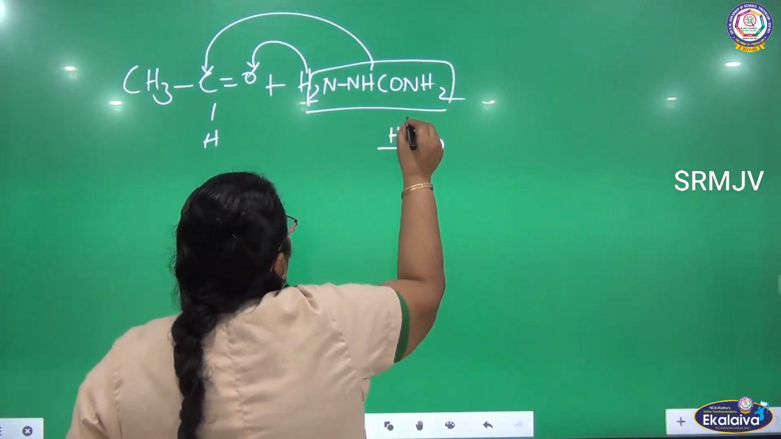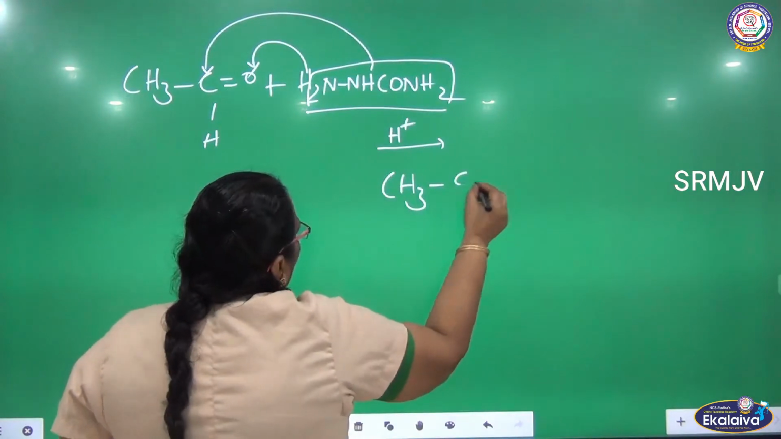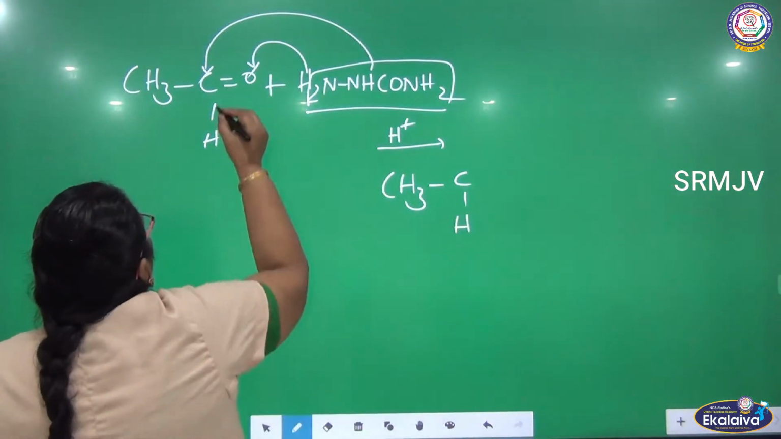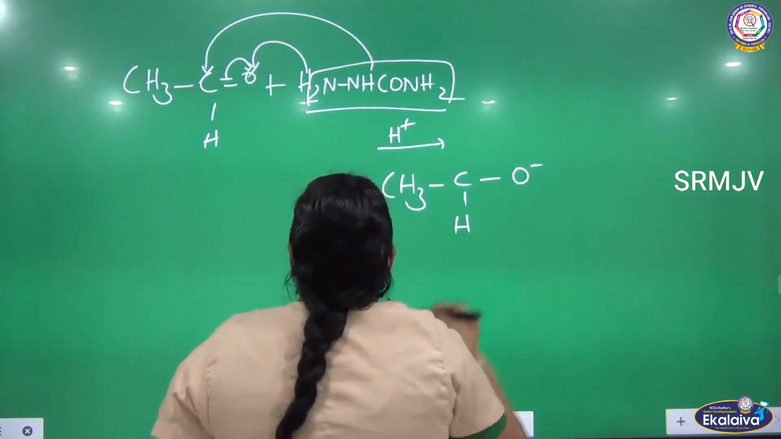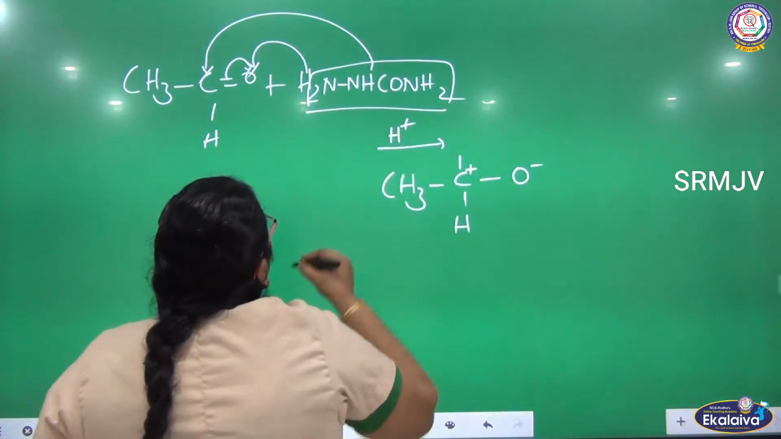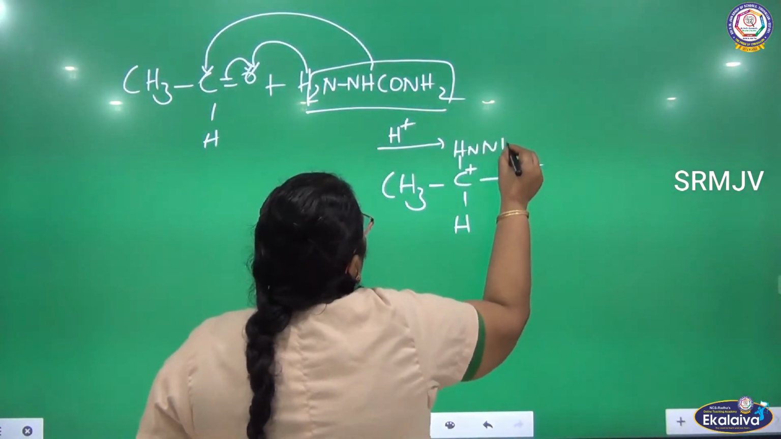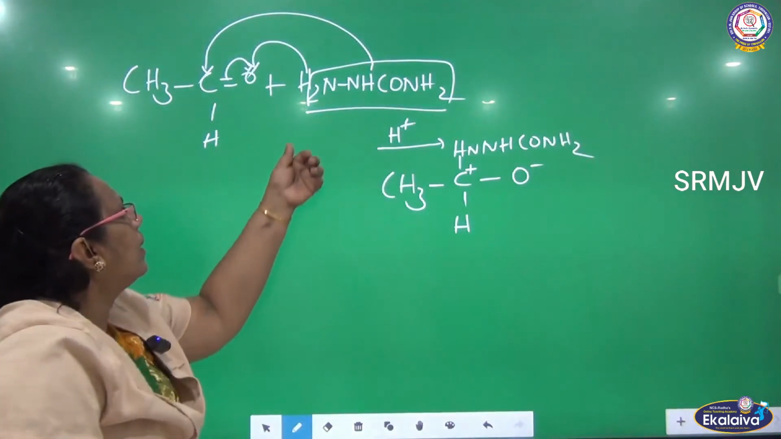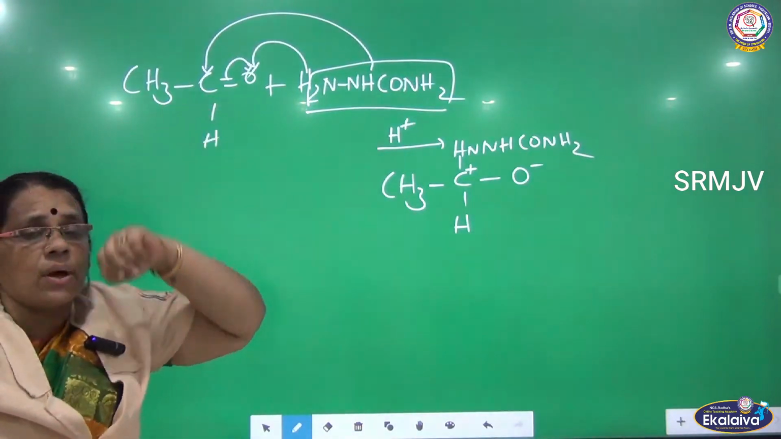So in the presence of a catalyst, what is the reaction? CH3, carbon in the center, again hydrogen towards the bottom, and one of the bonds is shifted towards oxygen, so it will have a negative charge. Towards the other side, carbon is positive, so what is remaining there? HNNH, CO, NH2. Listen here, there are two hydrogens here. One hydrogen is removed and added to oxygen.